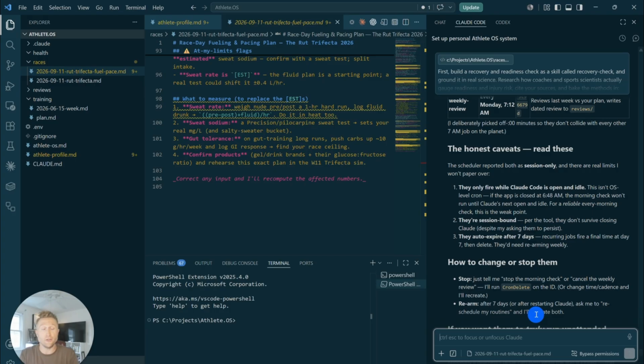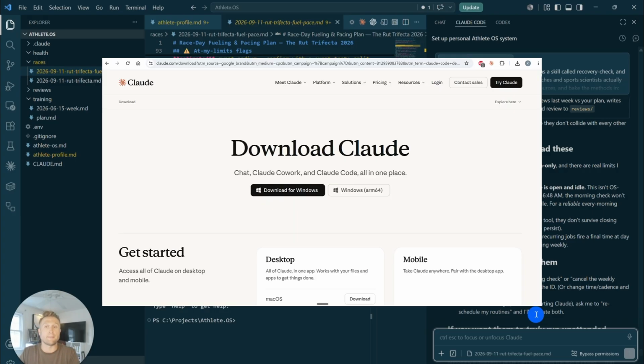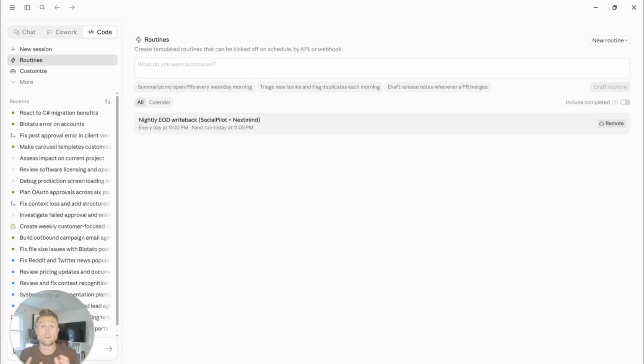So what we need to do is build in the Claude Code desktop app an actual routine that runs on the specific time and date. So let's move over to the Claude Code desktop app and get to work. I've gone ahead and linked the 2 routine prompts that you're going to use to create these automations. Go ahead and grab those and let's paste those in one at a time, beginning with the morning recovery check.